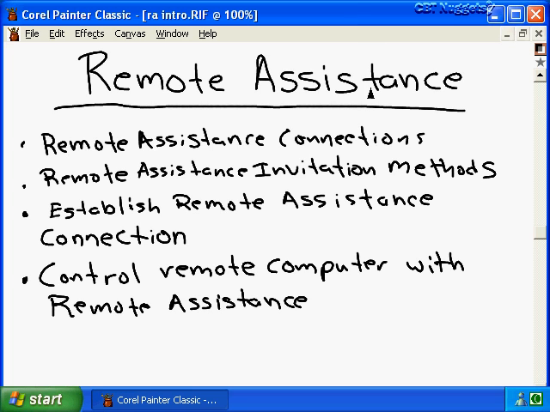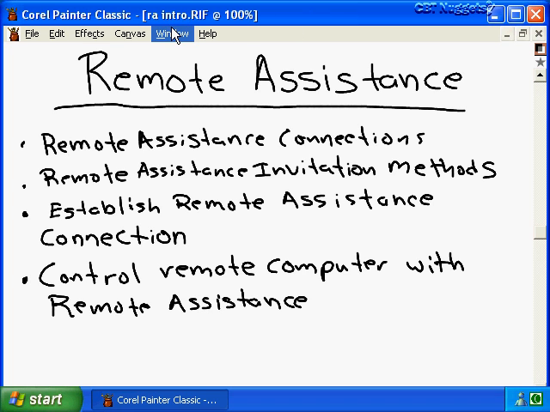In this video, we'll learn what the requirements are in order to establish a remote assistance connection. And once those requirements have been met, we'll learn how to send an invitation to another user to allow them to establish a remote assistance connection to our computer. And once they're connected, we'll learn how they can remotely control our computer in order to assist us in any troubleshooting tasks that we might have.